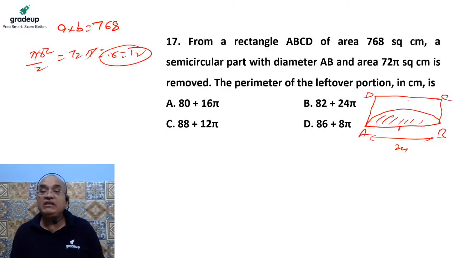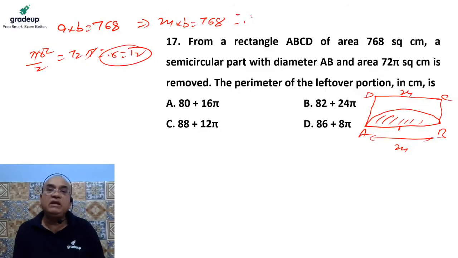If the length of AB is 24, then the length of CD is also 24. If the value of A, one of the sides, is 24, then what should the value of B be? Divide this value by 24. 24 3s are 72 and 24 2s are this much. Then 32 must be the length of this side.